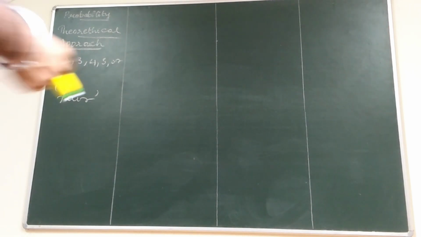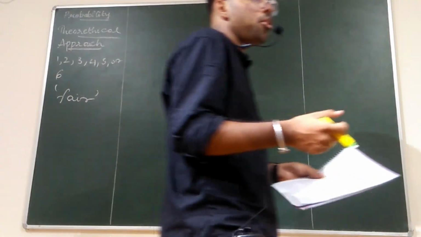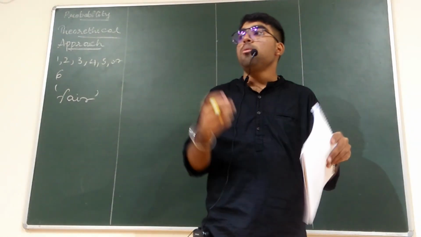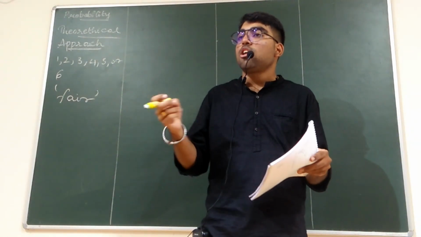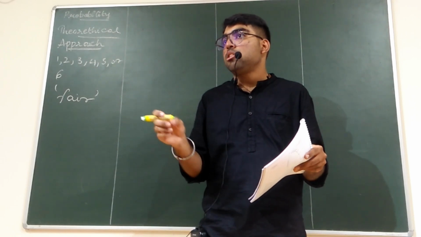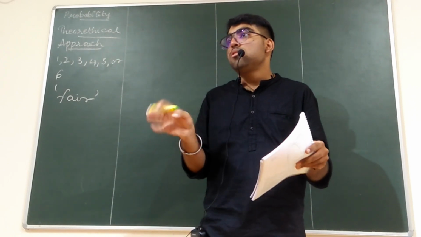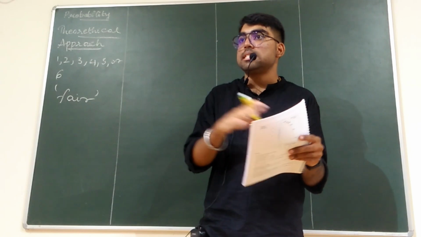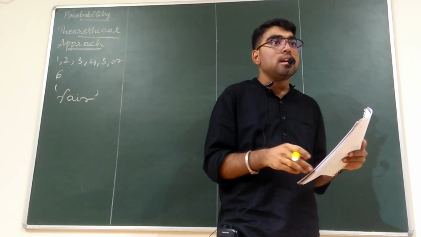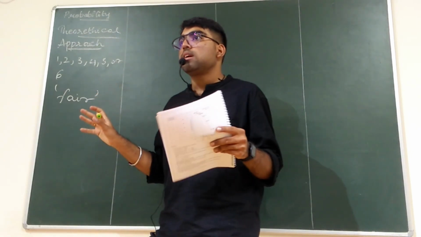When I mean a fair coin, it should show both outcomes. It's not like it always shows head or always shows tail. Those kinds of coins are not considered here for probability. That is what I mean by this statement. Clear?